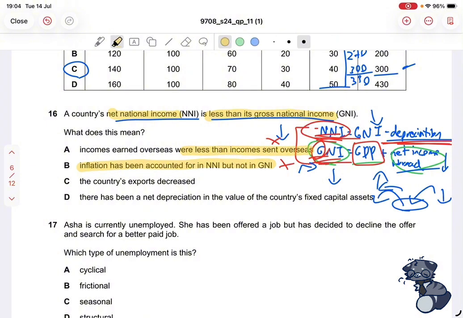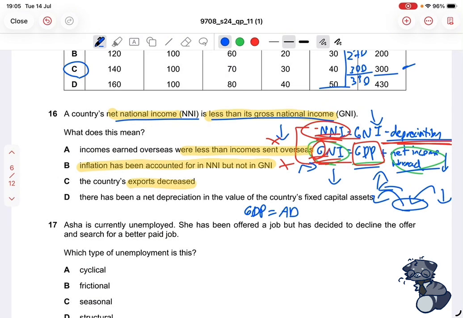The next one says that the country's exports have decreased. So how does that relate? Well, we know that the value of GDP is equal to the value of aggregate demand, because aggregate demand is the total demand in the country, and what you demand is what you produce, and GDP is the output that you produce. So generally they are equal to each other.